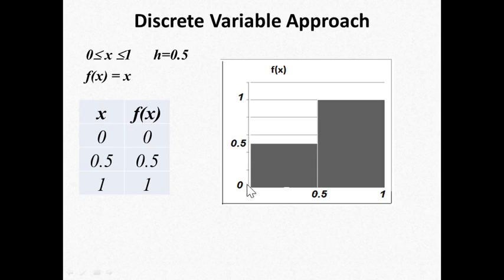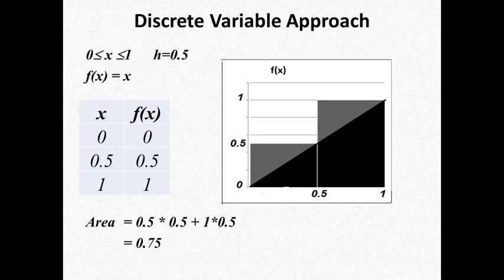The area can be calculated by using 0.5 multiplied by 0.5 plus 0.5 multiplied by 1, and here is the answer, 0.75. What was the actual answer? The actual answer was 0.5. Now it is still 0.75. Why? Because these additional areas are being added as a residual, because the width is still 0.5.